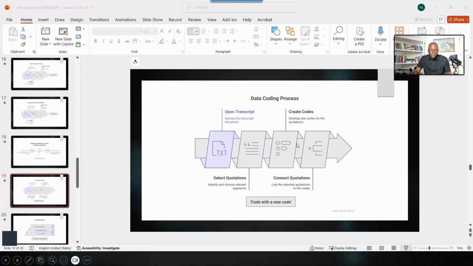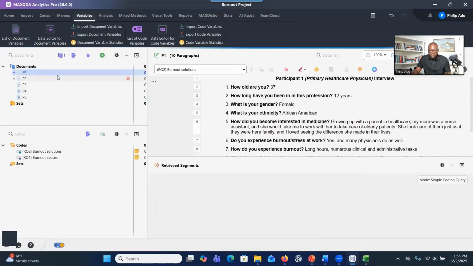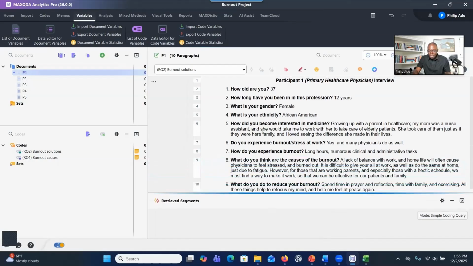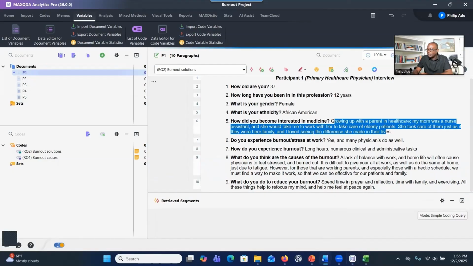So these are the steps that you have to follow to go through all the transcripts. And let me show you how it's done. Let's go to MAXQDA. I double click on the P1 and it will show here. You can even bring this one a little bit down so that you can see everything, right? So what we're going to do is go through and identify information that is significant, and then you'll be able to develop a code representing that.